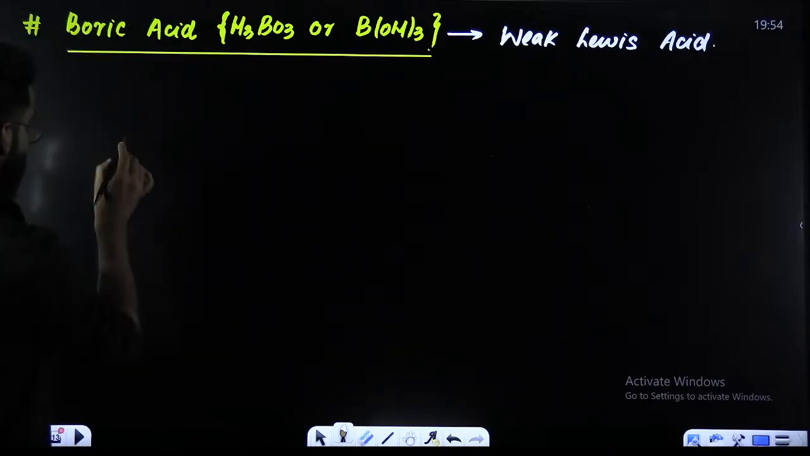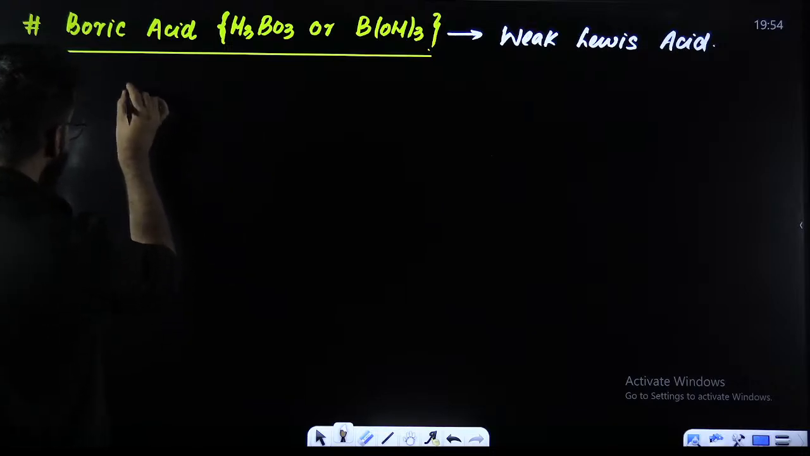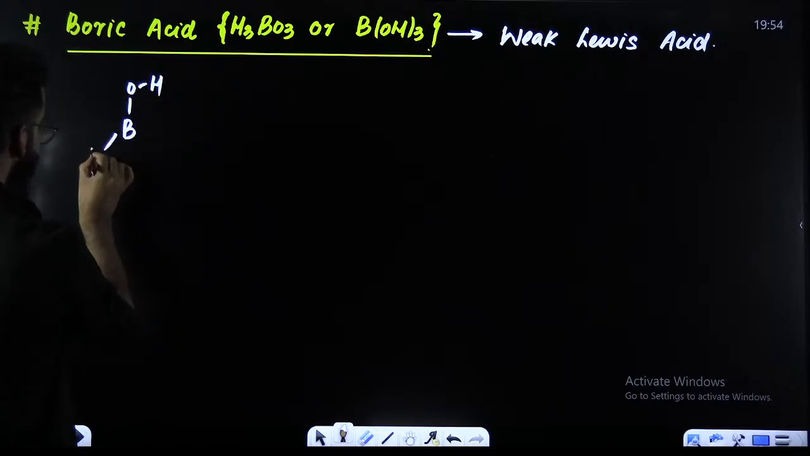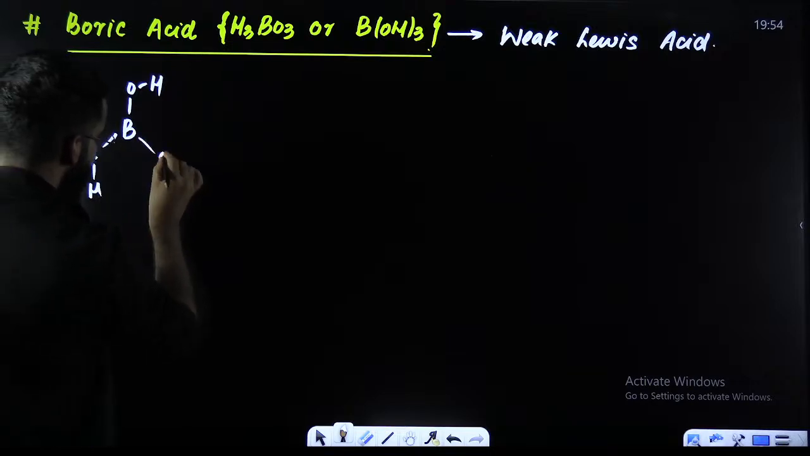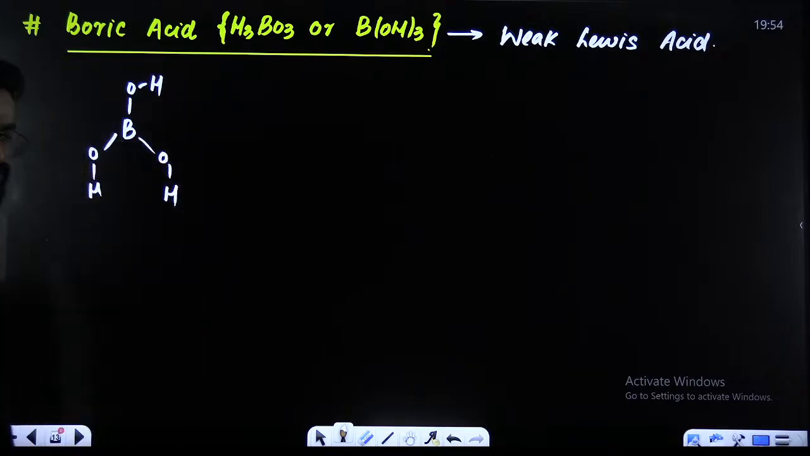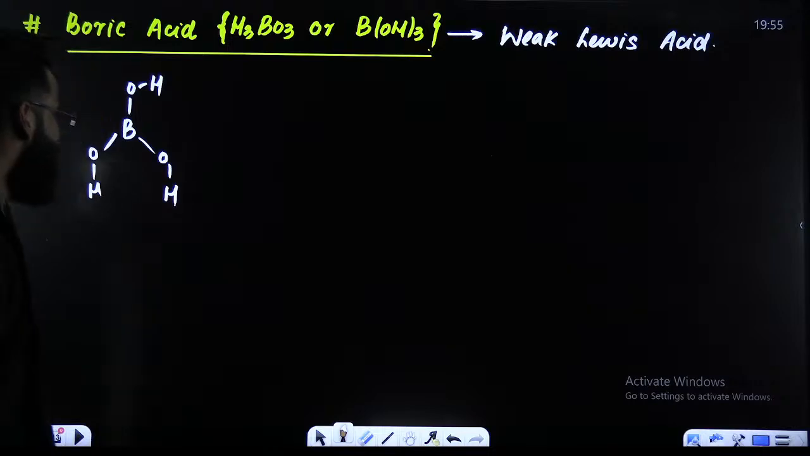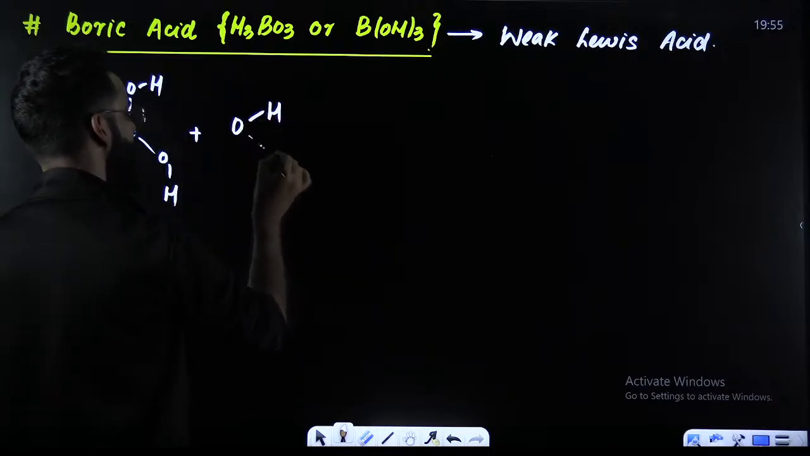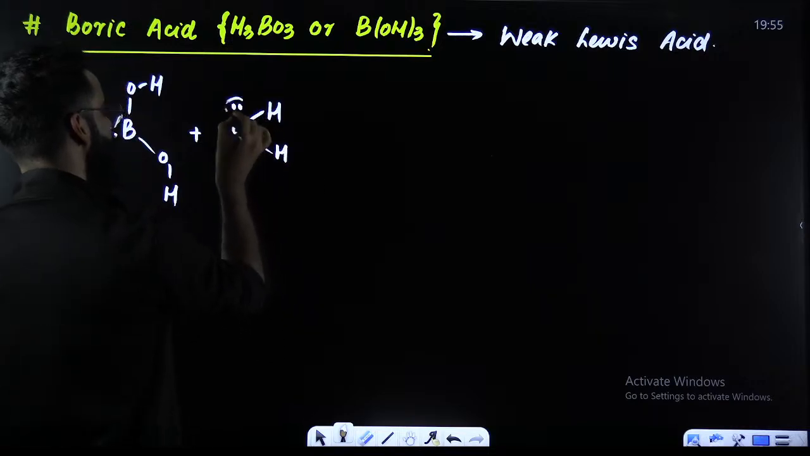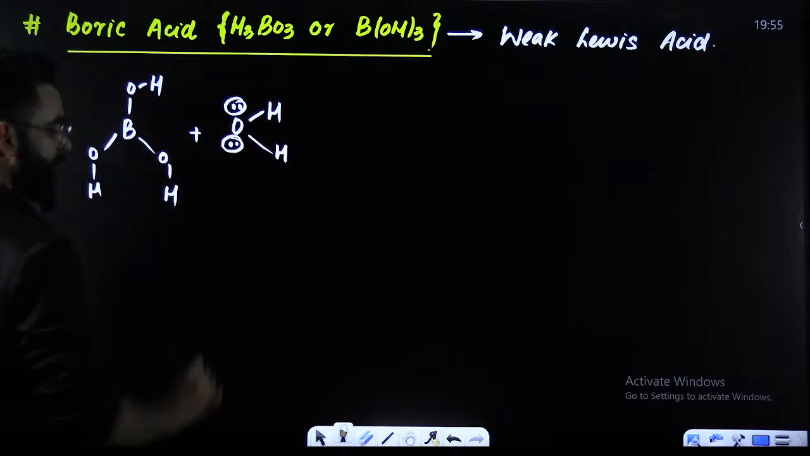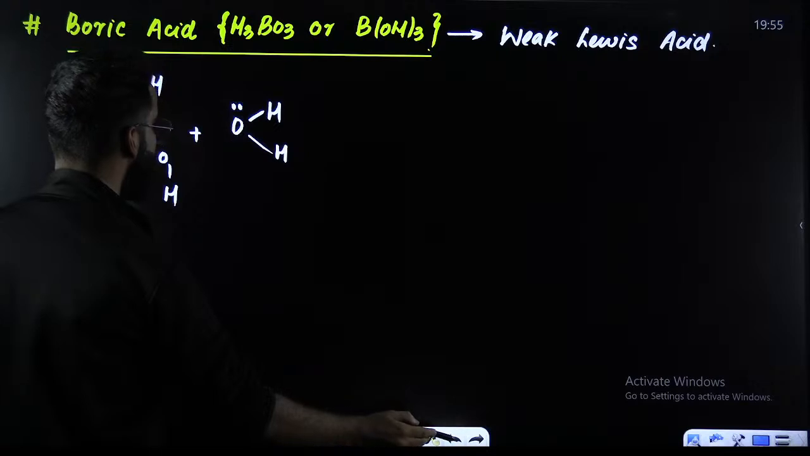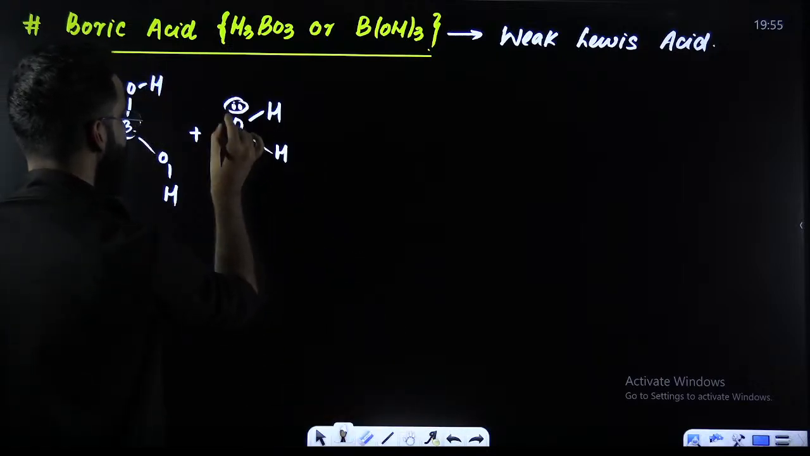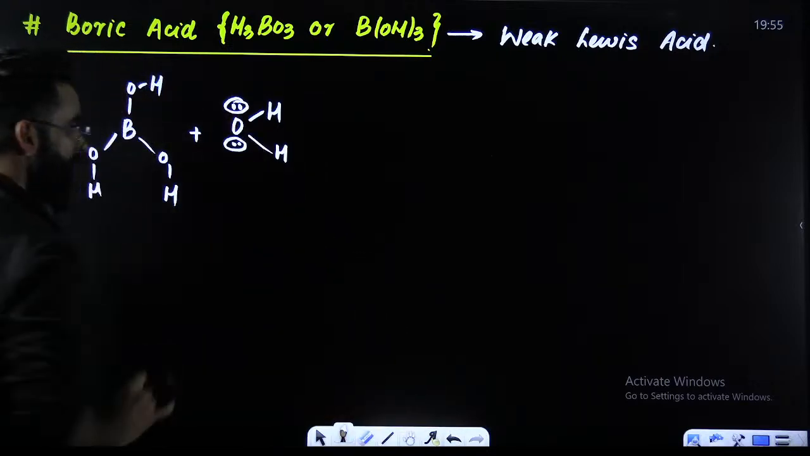If you talk about the structure of boric acid, it's like this: B, OH, OH, and OH. This is the structure of your boric acid. Now, my dear students, if I introduce this boric acid into water, what is going to happen?